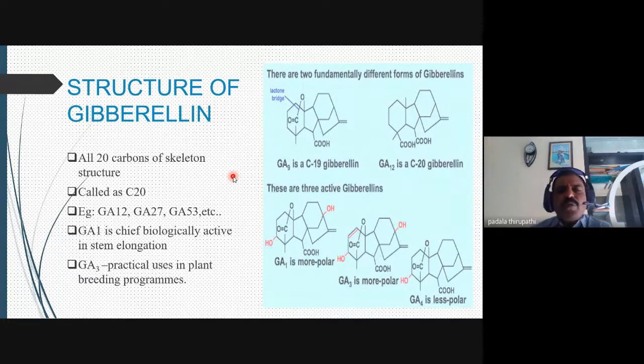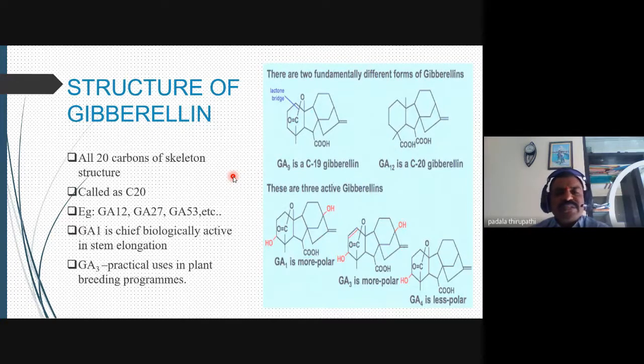Mainly you have to put the answer: gibberellin is a 20 carbon skeleton. But if they quote GA9, gibberellic acid 9, how many carbons? That means C19, carbon 19. A 19 carbon skeleton. You should put that answer.